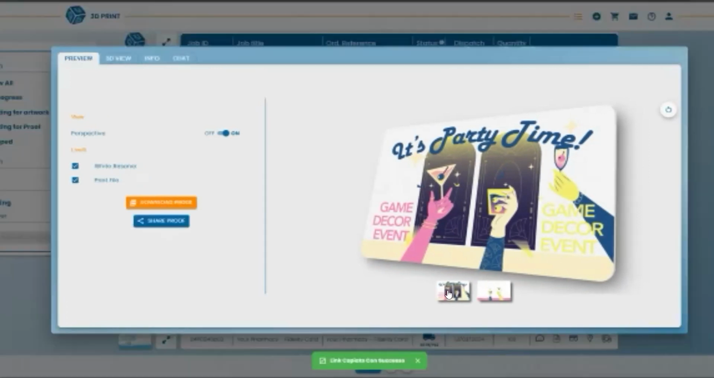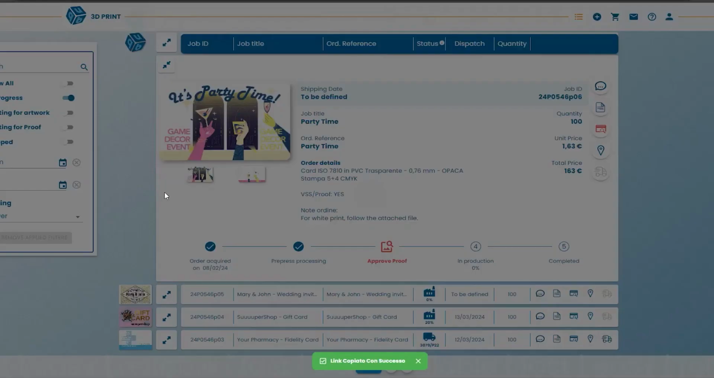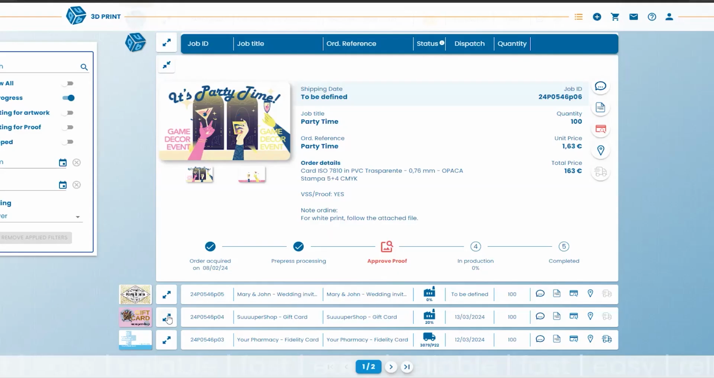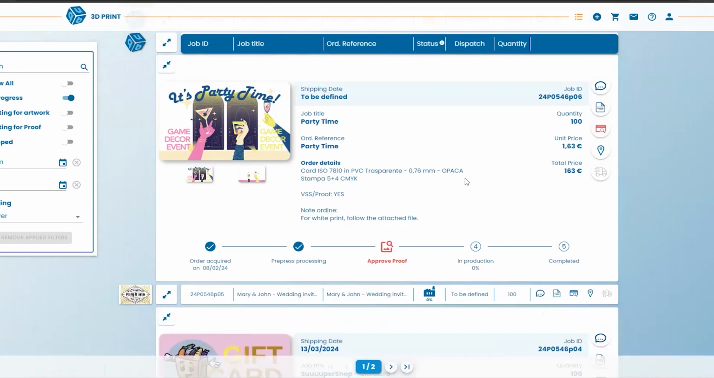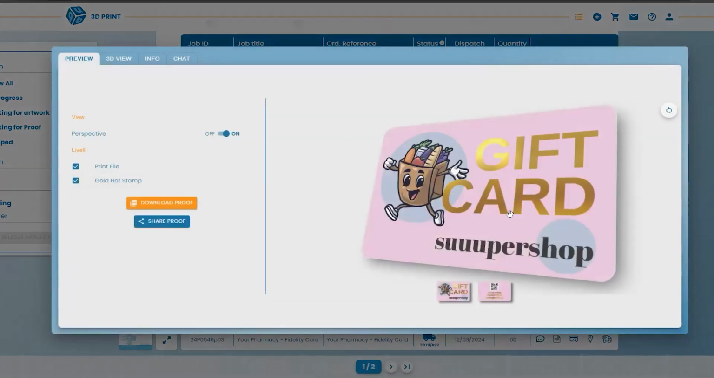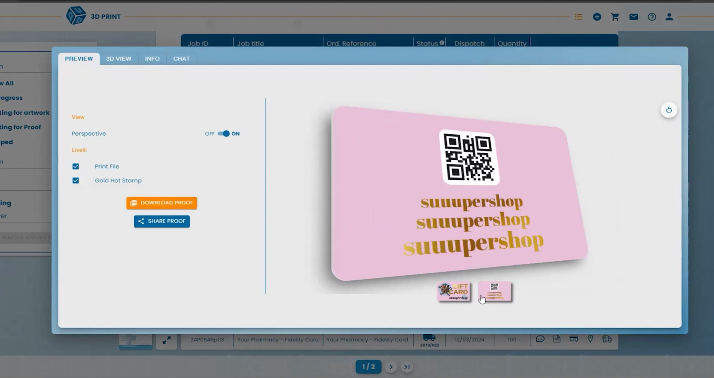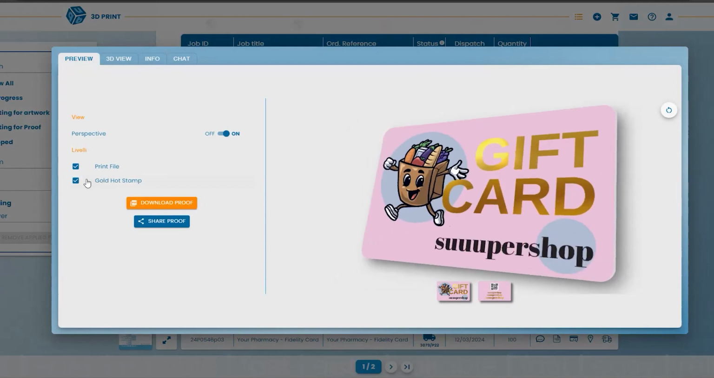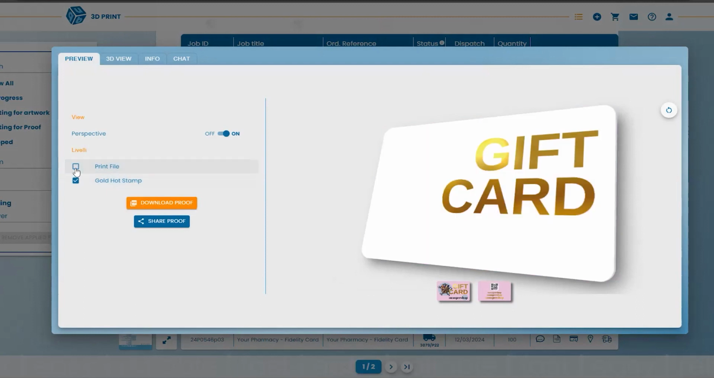Let me go back. Okay, let me show you another card, for example, so that we can see another effect. Here, for example, this is a card with thermography, with golden thermography on the front and on the back of the card. But where is the gold hot stamp? So here, you can see I can also unselect the print file.